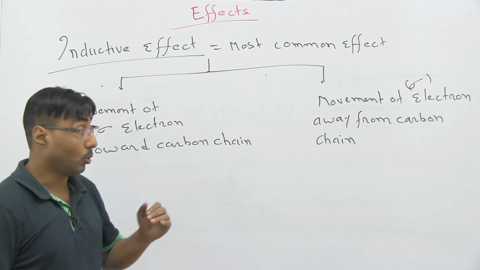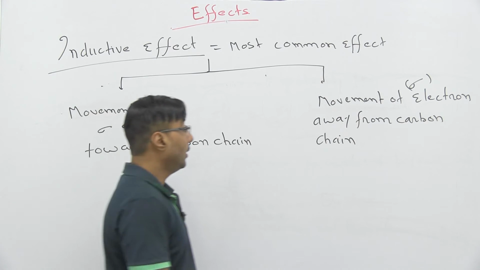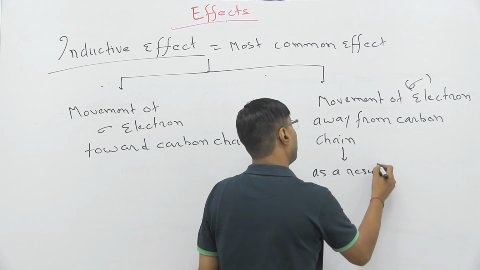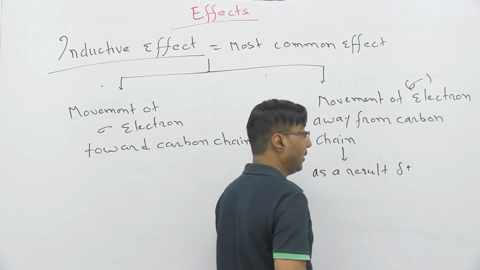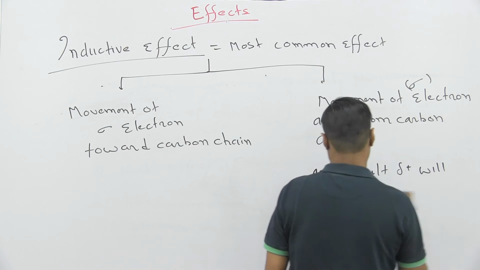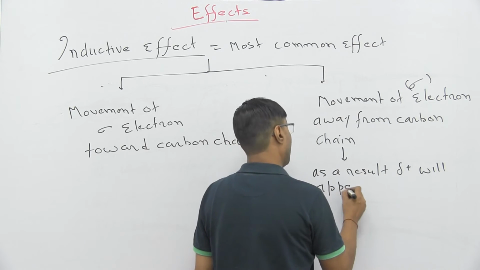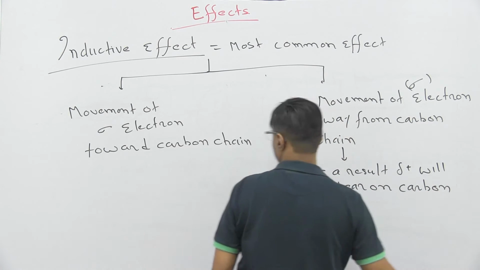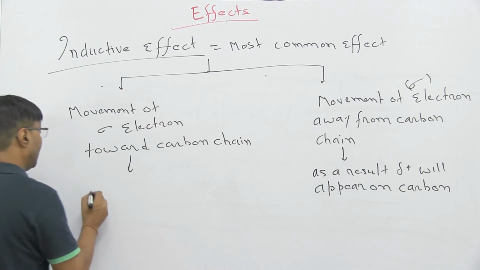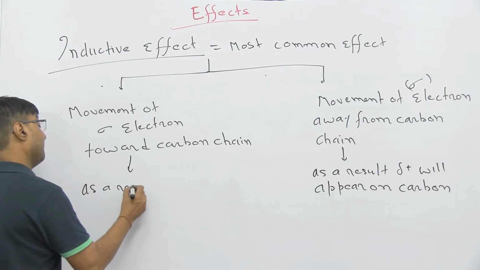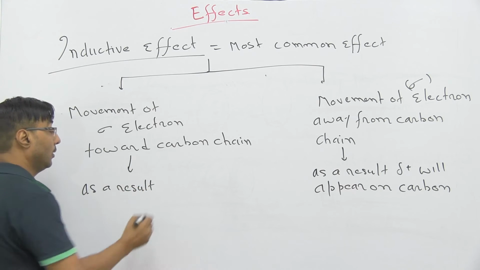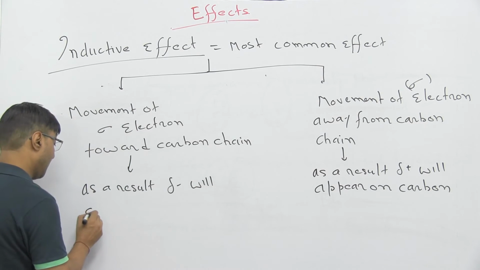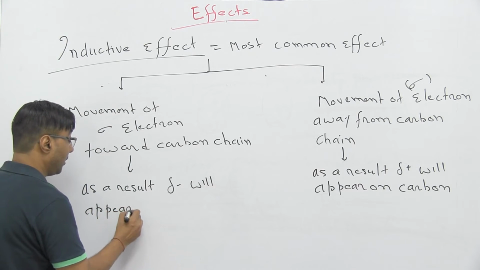If electron goes away from the carbon chain, as a result, delta positive will appear on carbon. In the other case, delta negative will appear on carbon.